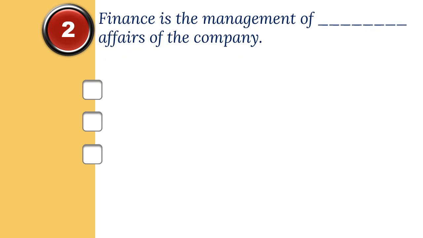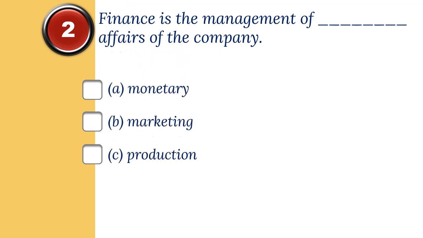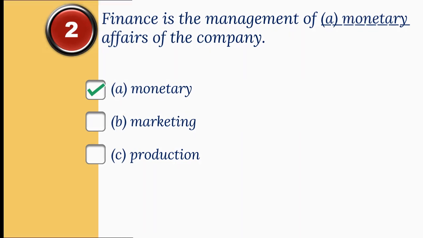2. Finance is the management of dash affairs of the company. And the options are A. Monetary, B. Marketing, C. Production. And the correct option is A. Monetary.